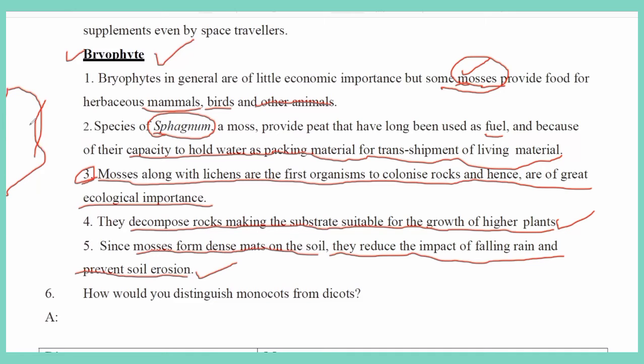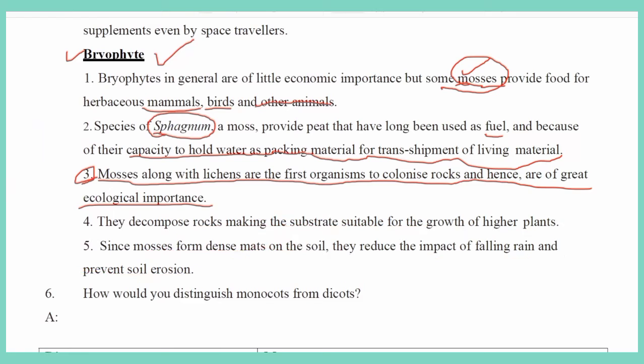Soil erosion will not take place where these bryophytes or mosses are available, because their holding capacity is high.